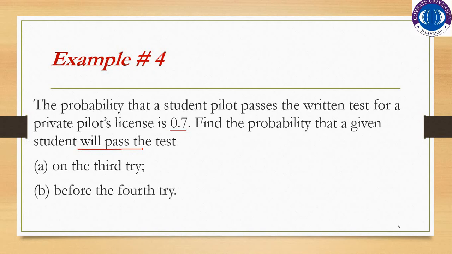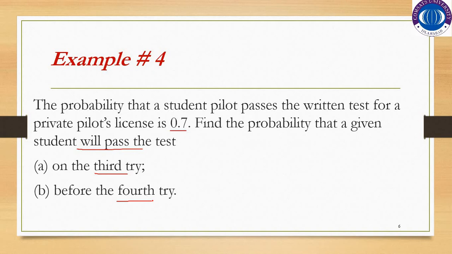The next property is that the number of trials is not fixed. What they are asking is to find the probability that a given student will pass the test on the third try, or before the fourth trial.